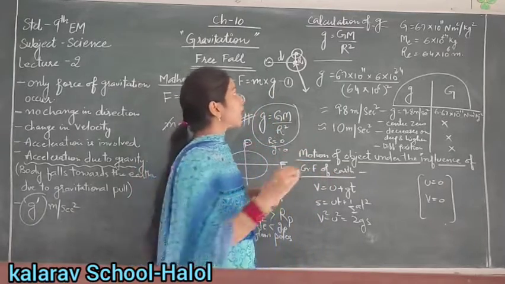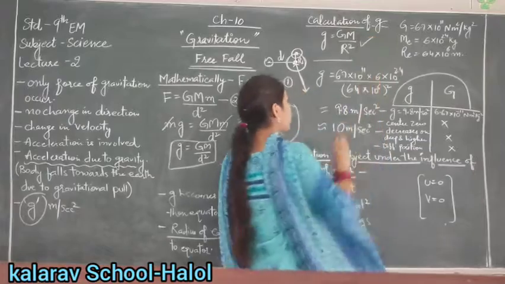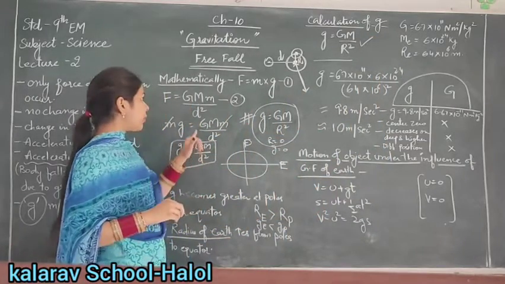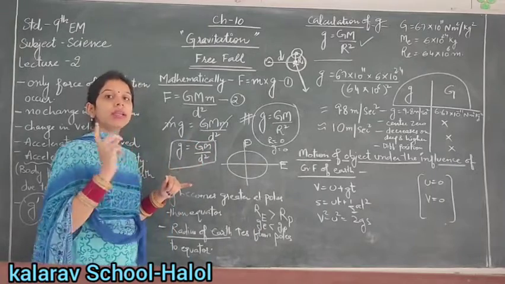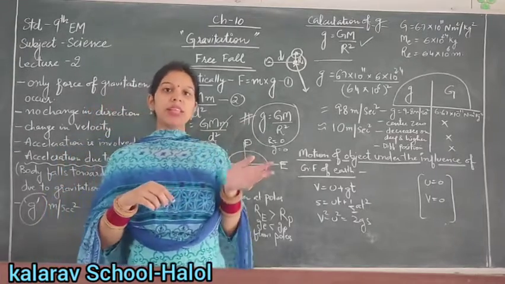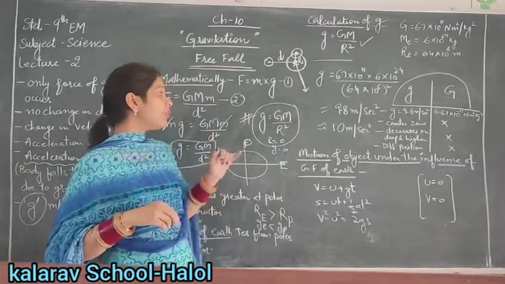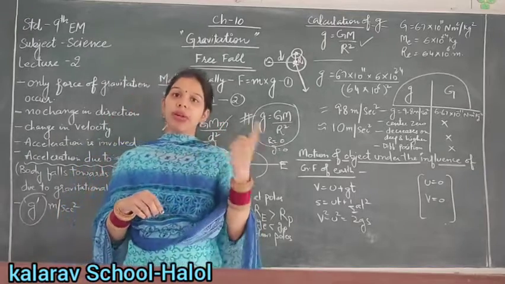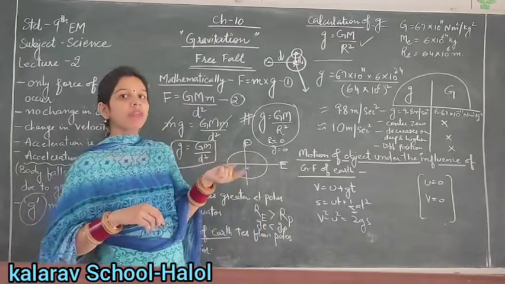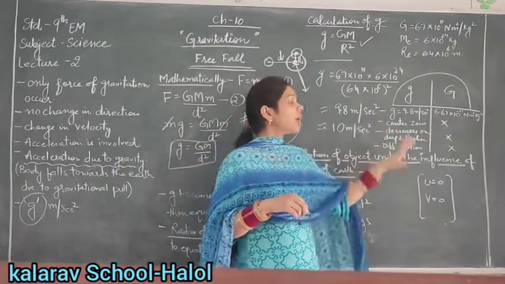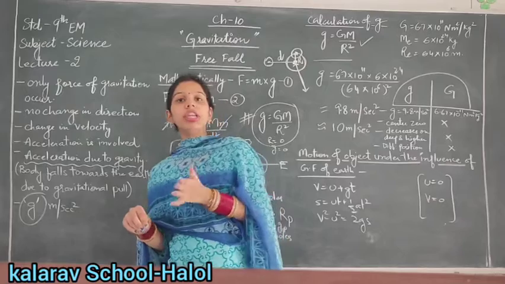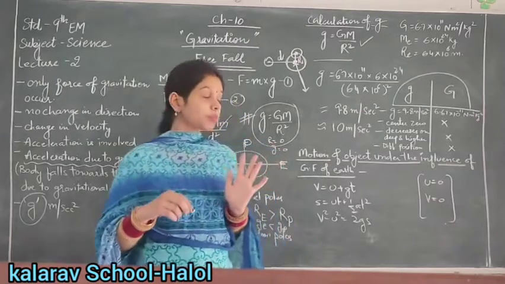So, small g is calculated by this formula and capital G is calculated from this formula. As you know, we had done it yesterday in the previous lecture, that the value of G is calculated from a different formula, that is the universal law of gravitation, and the formula for small g is this. So here is the difference between small g and capital G.